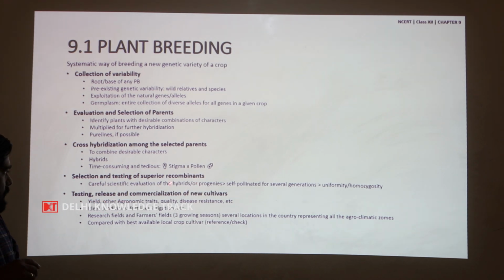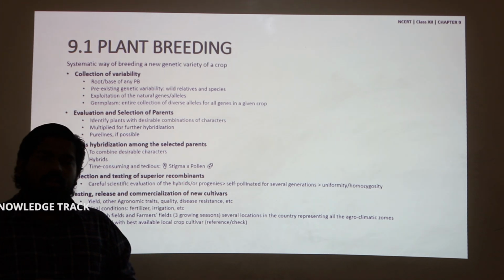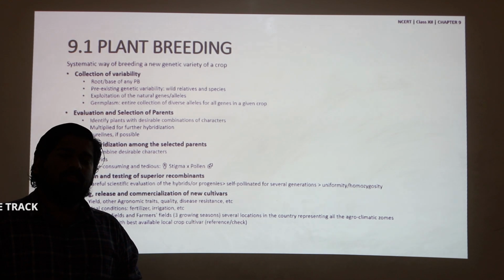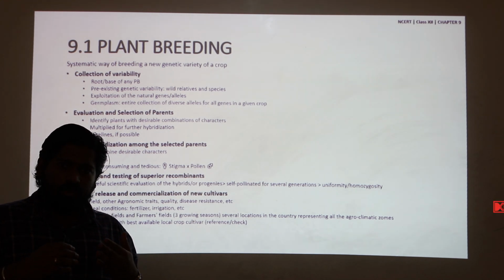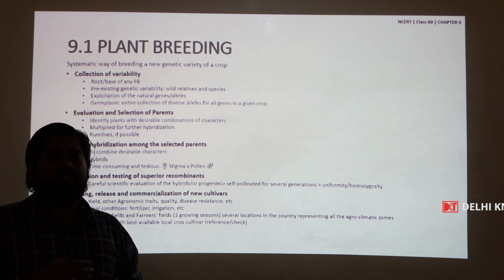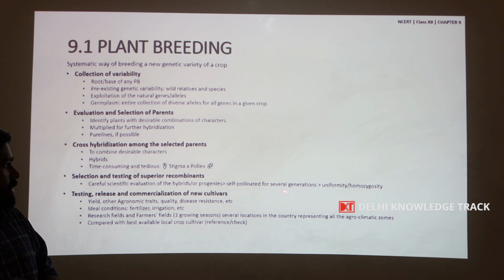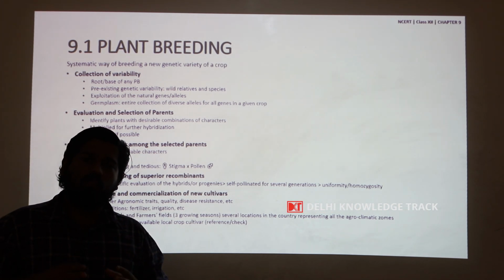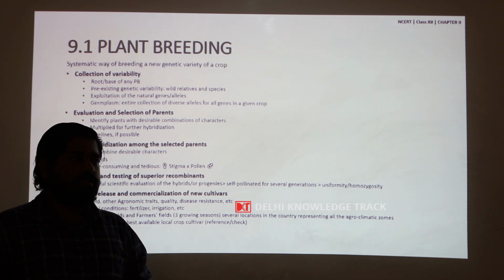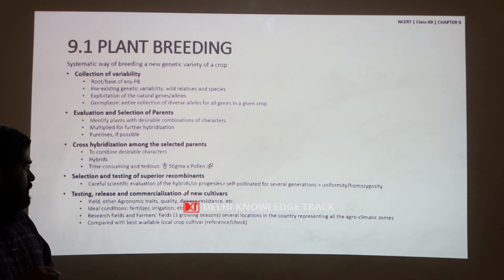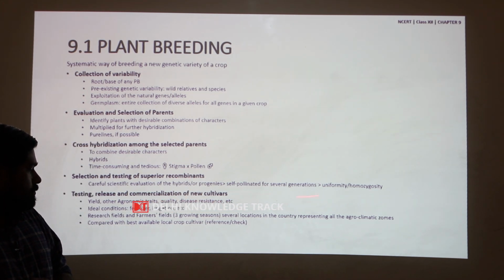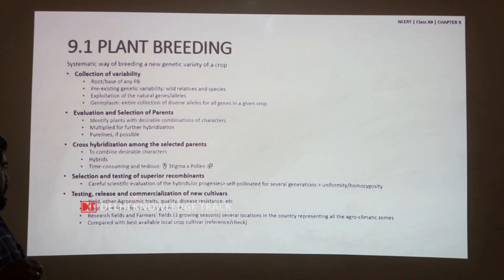Either the hybrids are used as such if they are possessing the desirable qualities, or they are self pollinated for several generations to increase the uniformity or homozygosity to produce pure lines. Now, these hybrids or the pure lines are tested, released and commercialized as new varieties.